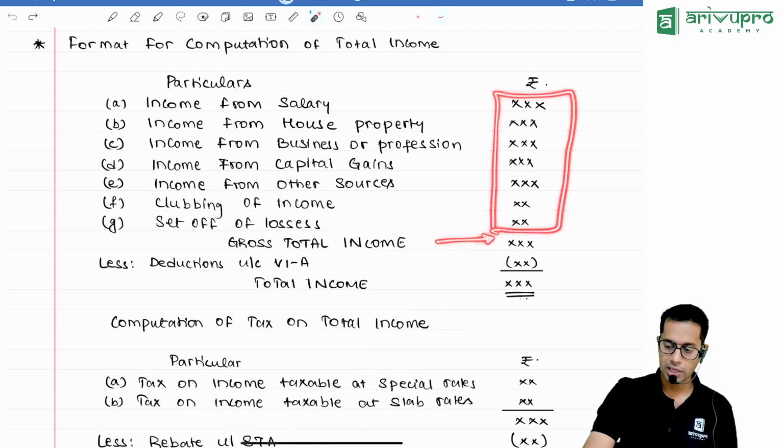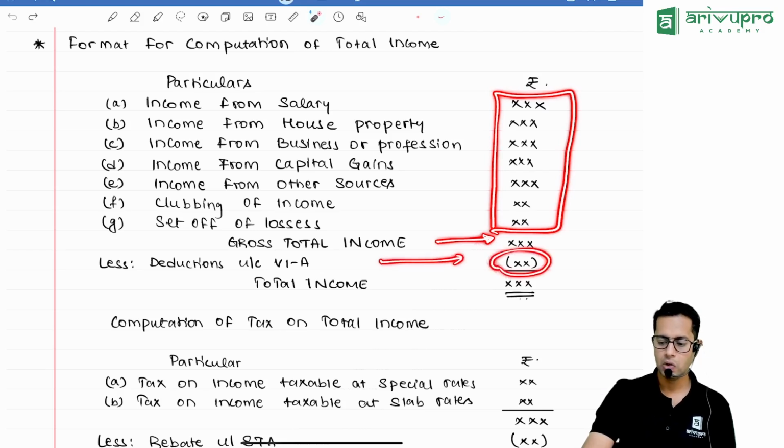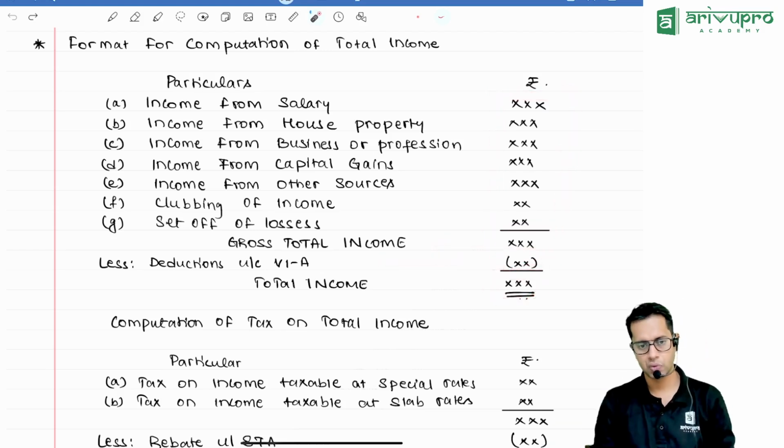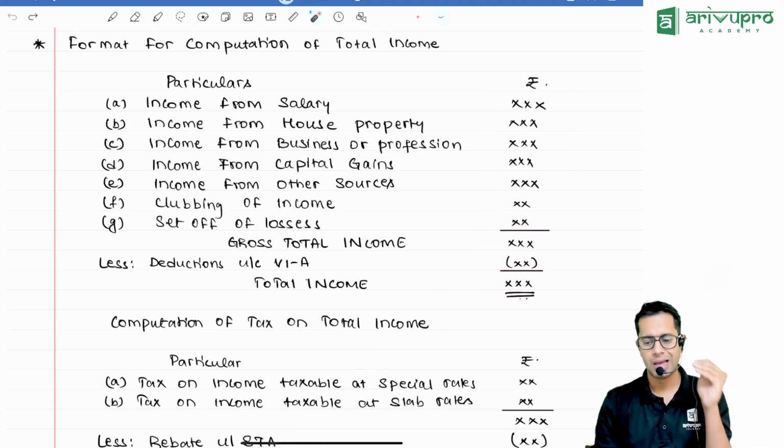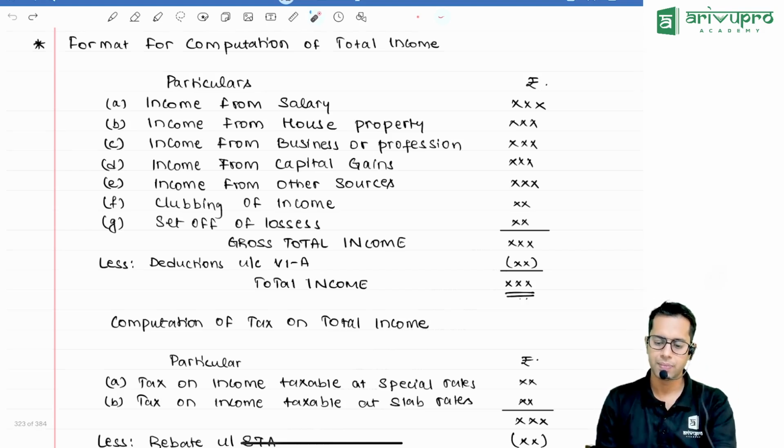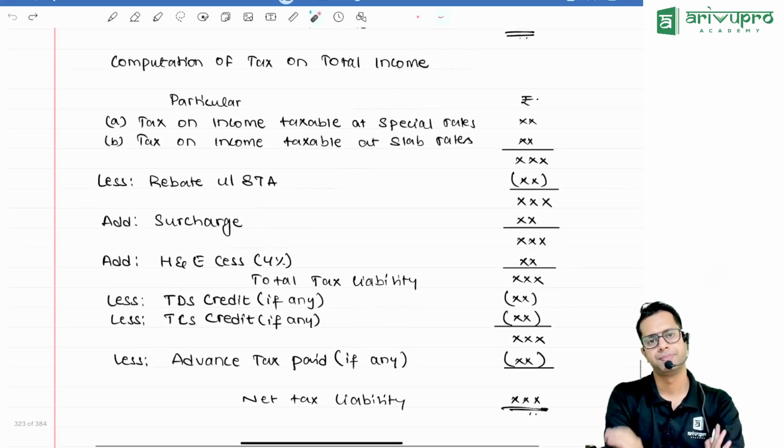From this gross total income, you subtract the deductions, and you will get your total income. So first take income of all the heads, that will be called gross total income. From that subtract deductions, that will be called total income. Now, computation of total income.